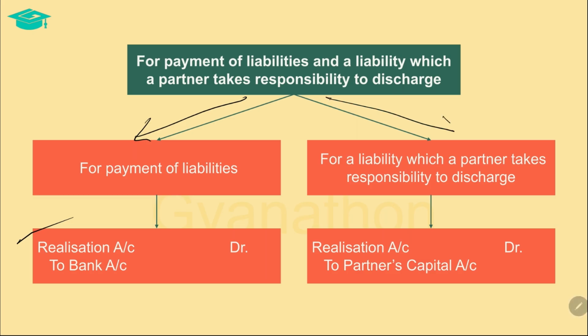After transferring to the realization account, if a partner takes over the responsibility to discharge a liability, then such transaction is recorded by debiting the realization account for the amount at which the partner assumes the responsibility, and a corresponding credit is given to the partner's capital account. The net effect of these entries is that the liability goes out of the firm by way of a debit to the realization account where the liabilities were first transferred.